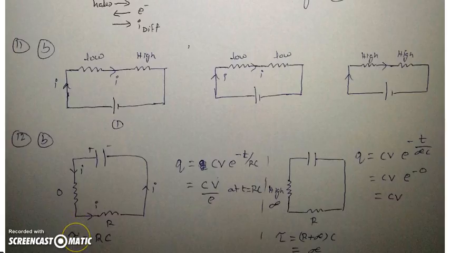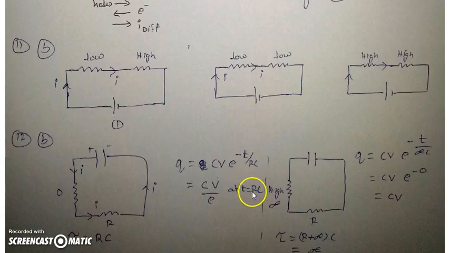So the time constant is nothing but RC. But in this case, as this resistance is very high, almost tending to infinity, the time constant will be R equivalent, which is R plus infinity, into C, will also be infinite. Hence, the general equation of charge while decaying is given by initial charge CV e to the power minus t by RC, in this case t by tau.